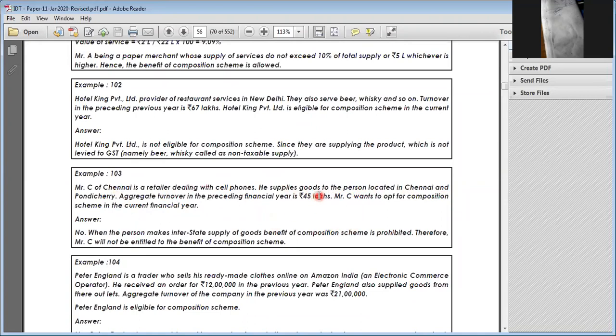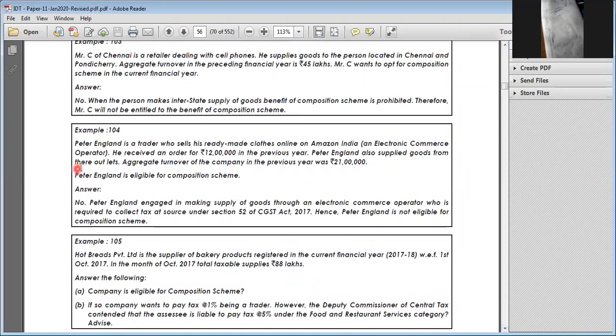C is in Chennai, supplying goods to Chennai as well as Pondicherry. Pondicherry is another state. It is an interstate supply and he cannot opt for the composition scheme. Peter England is a trader who sells his ready-made clothes online on Amazon. If you're dealing with Amazon, that is online dealing, it is not eligible for composition levy.